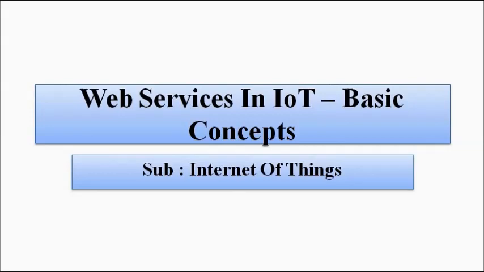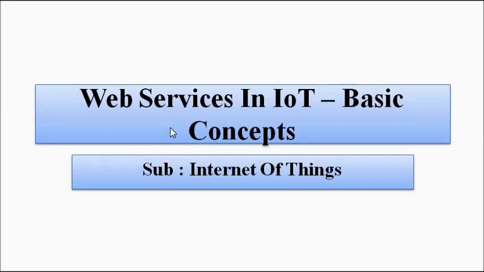Okay, so web services come into play when we discuss the various components of the IoT system, the subparts, the subsystems, the hardware, the software, the programming, the database, the server, all the components.